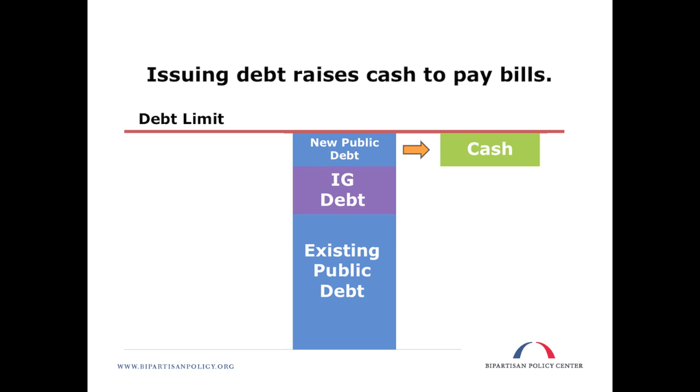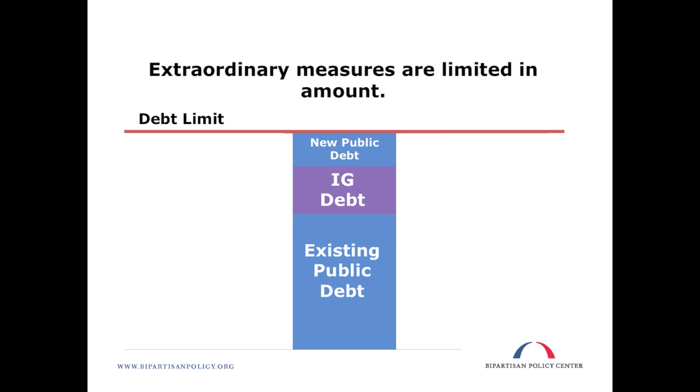But because the federal government is running a deficit, this extra cash will eventually be used up. More simply, extraordinary measures can only buy a limited amount of time. Eventually, without an increase or suspension of the debt limit, Treasury will still find itself in a position where it can't pay all of its bills in full and on time.